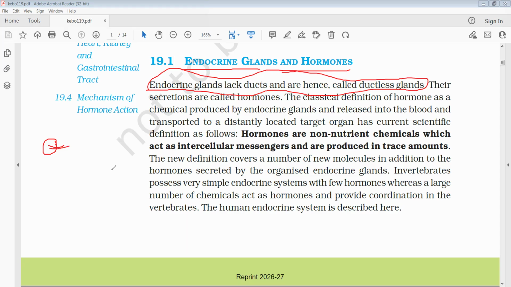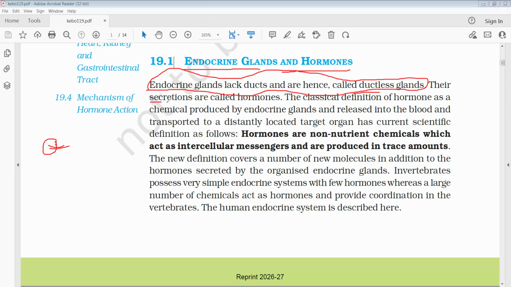Like that, whichever endocrine glands you take, pituitary gland, thyroid gland, adrenal gland, these glands do not have any tubular structures to carry out the transport of the hormones. Because they do not have ducts, tubes or pipes, they are called ductless glands.